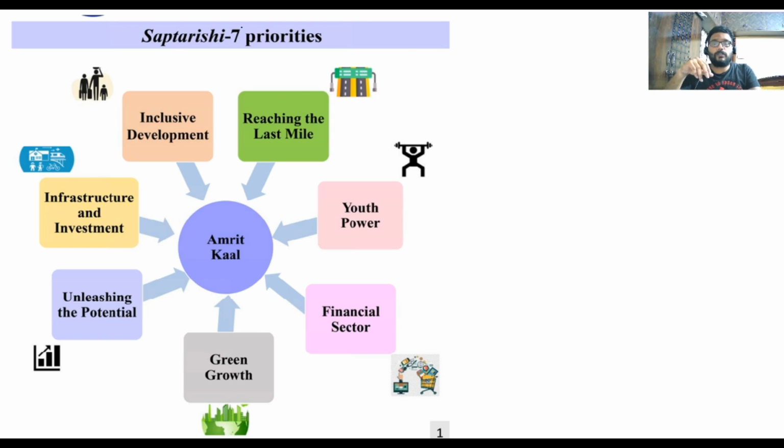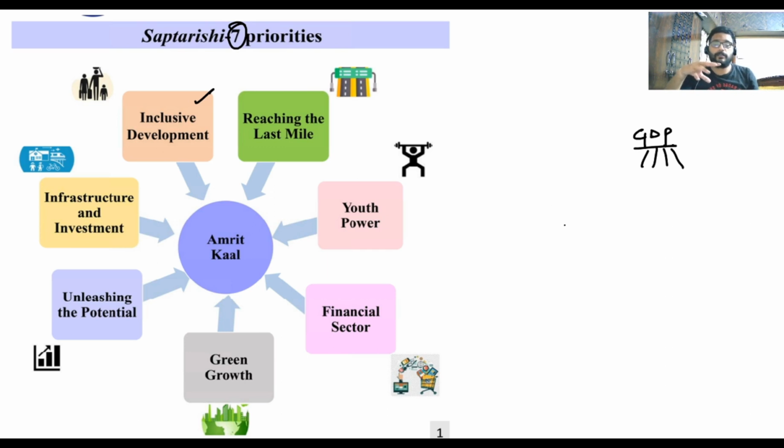Saptarishi, that means what? It's the seven important priorities. First one is inclusive development. Inclusive development means inclusive of all the sections of the society. That is, the growth rate or the progress of GDP should reach all the sections of the society. Okay. Next, infrastructure and investments.